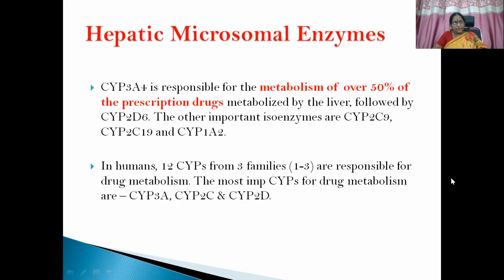Cytochrome P3A4 is responsible for the metabolism of over 50% of the prescription drugs metabolized by the liver, followed by CYP2D6. That's why we have discussed it just now. Other important isozymes are 2C9, 2C19, 1A2. So in humans, 12 cytochrome P's form from 3 families, that is family 1, 2, 3, which we discussed in the earlier slide. They are responsible for drug metabolism, and other important varieties are 3A, 2C, and 2D.